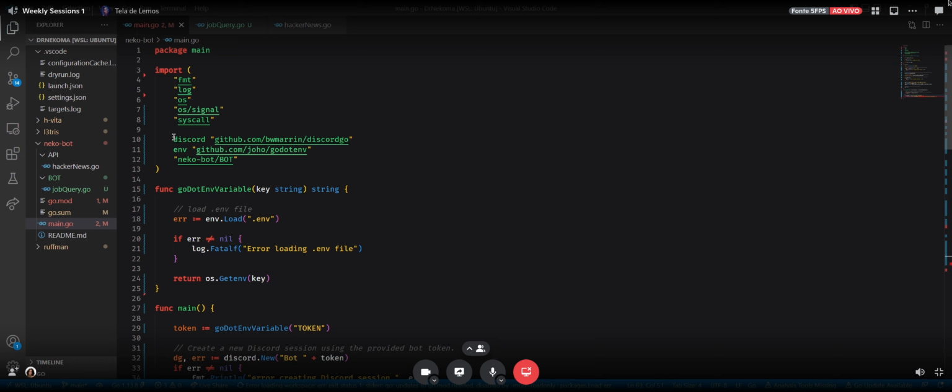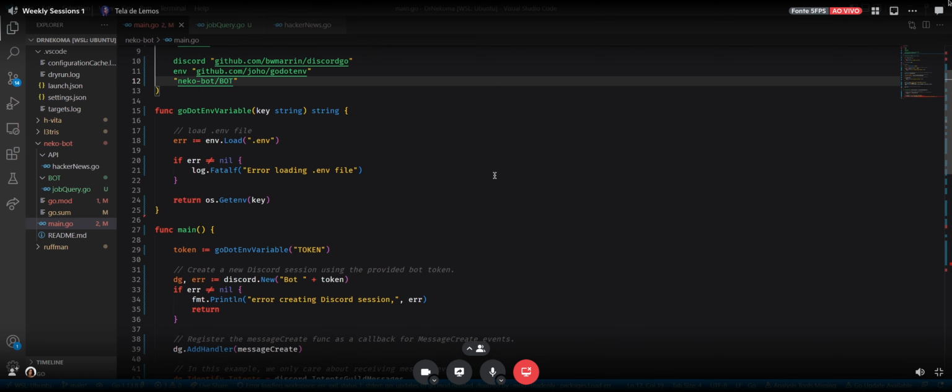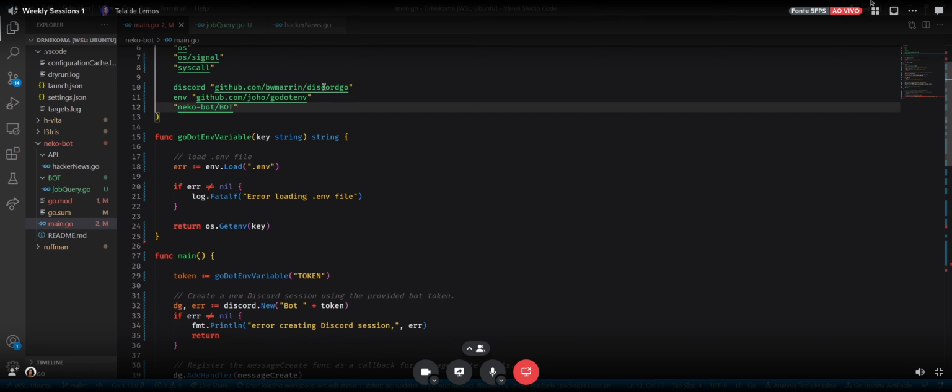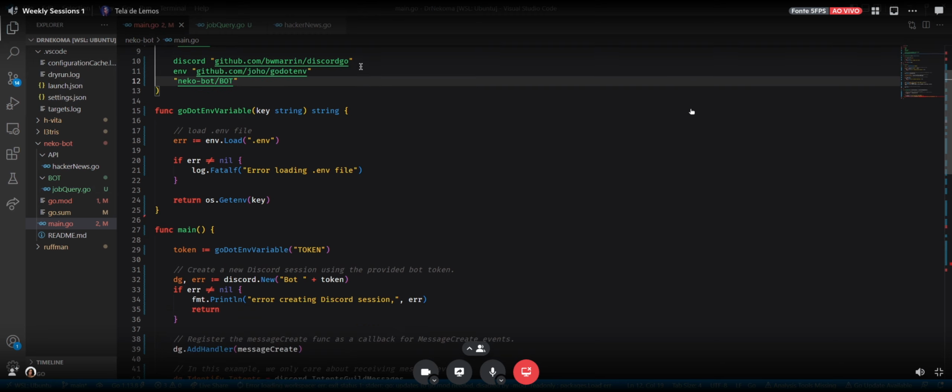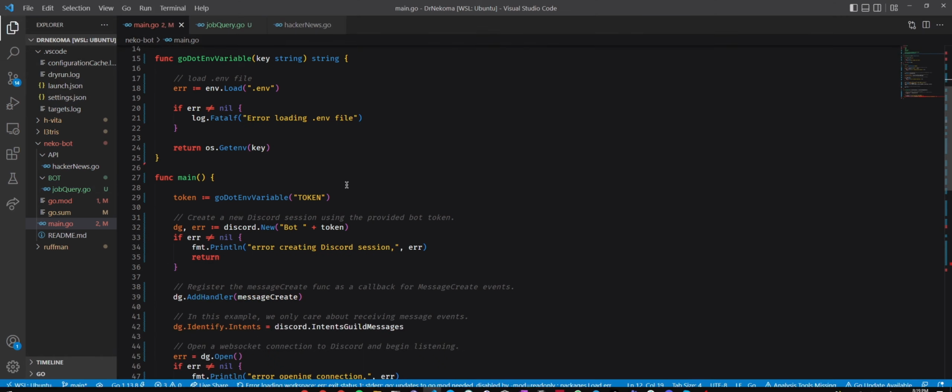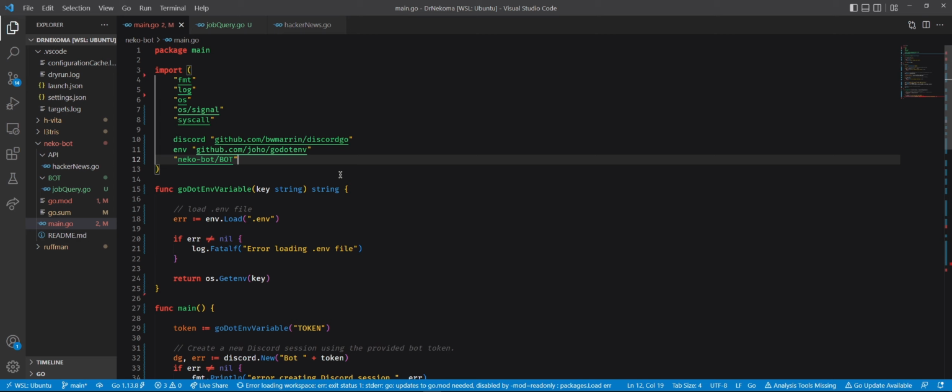Long story short, there's a library that binds Discord functionalities to Go, because apparently you can have Discord in JavaScript, for instance, in TypeScript, and those work just fine. But this library is purposely made for Go. You just give them handles, right? Like the arguments.